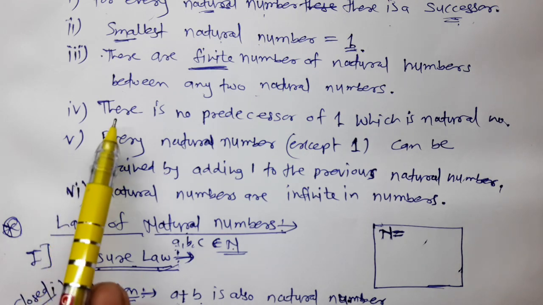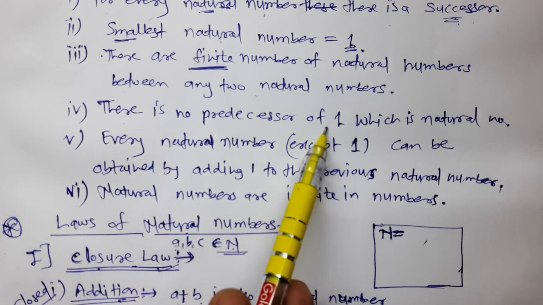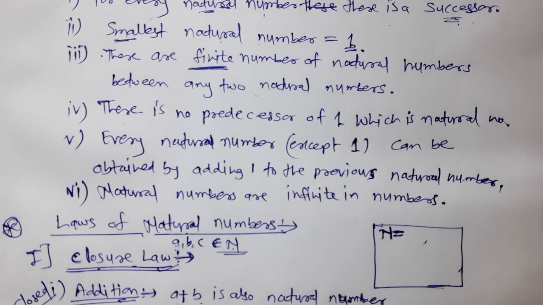The next property: there is no predecessor of 1 which is a natural number. Before 1 we cannot get any natural number.